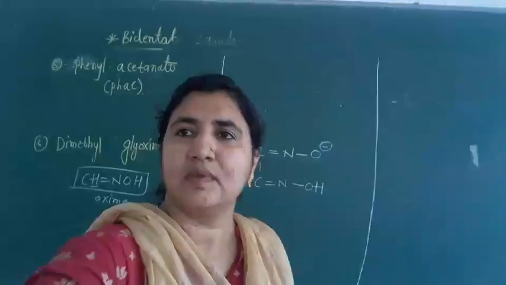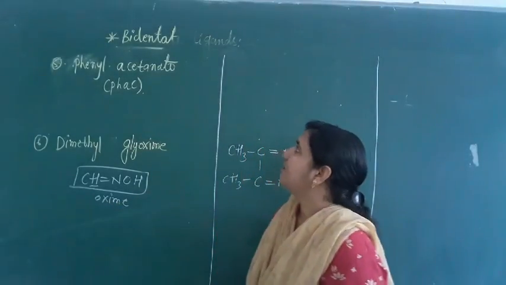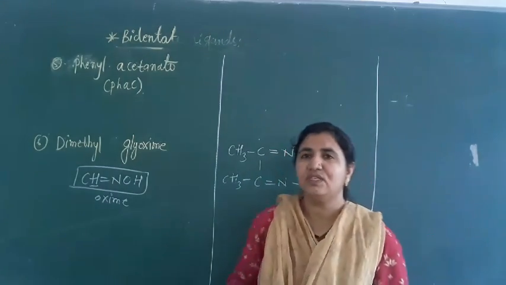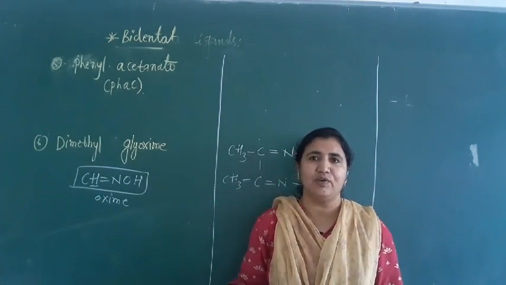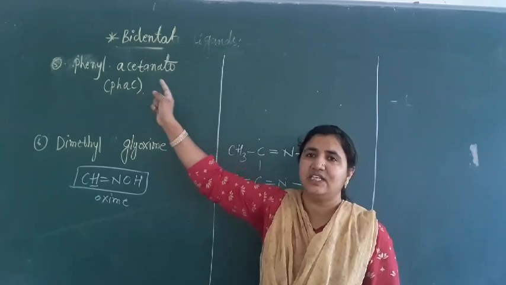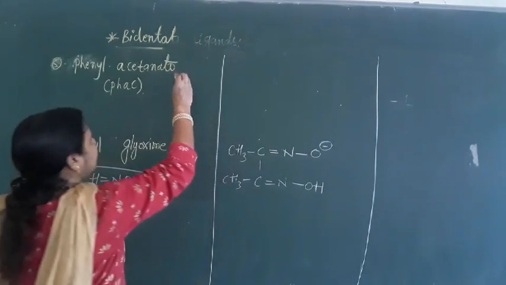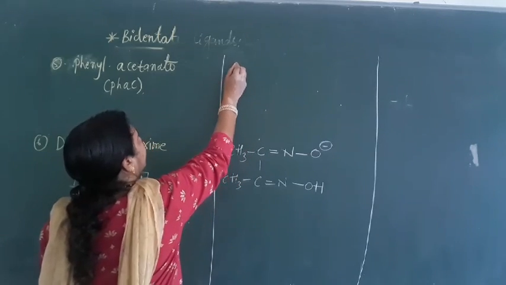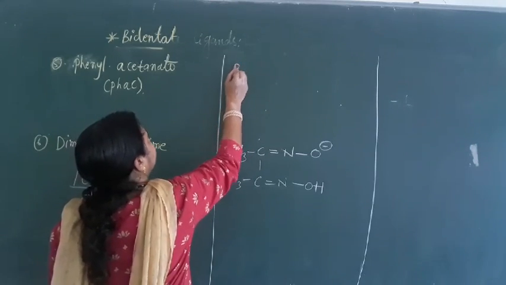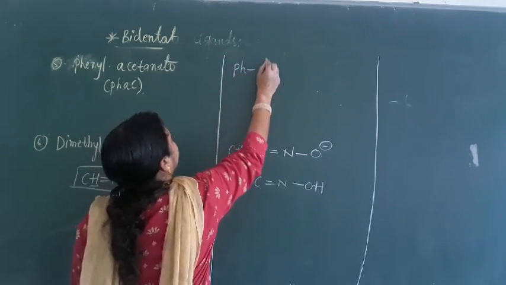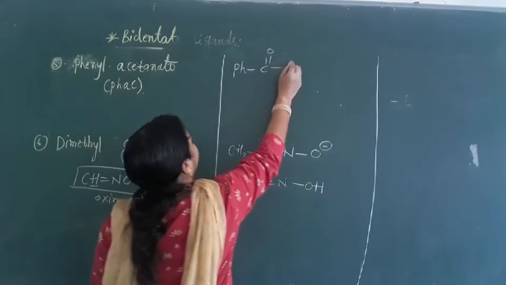Okay. So next we have phenyl acetonato. Before this what we have seen? Acetyl acetonato, and this is what? Phenyl acetonato. Same here, just see what you have to change. In acetyl what we have written? CH3CO. In place of this CH3CO we just add Ph. Okay, this is C double bond O. Again what will come here?